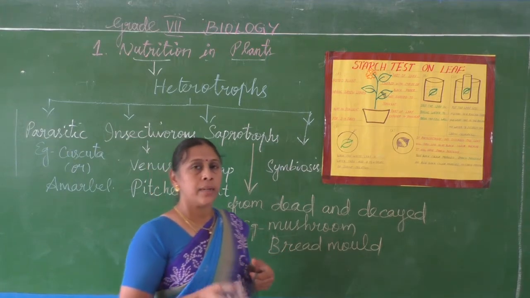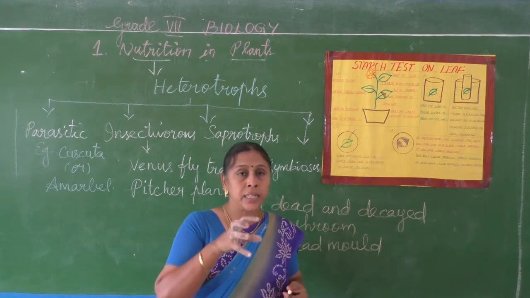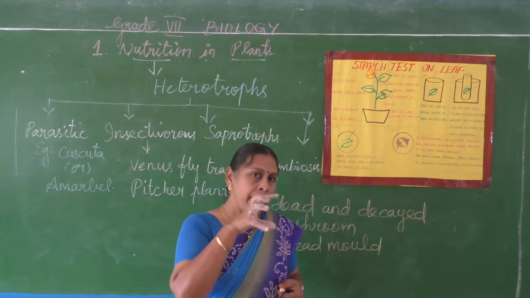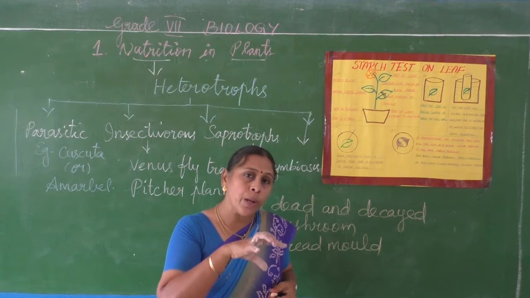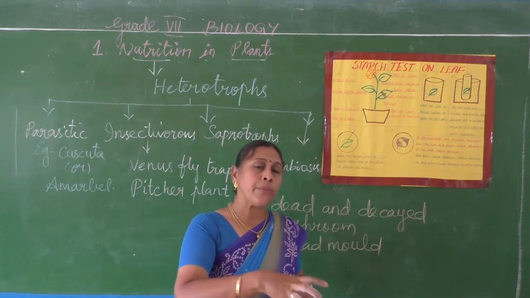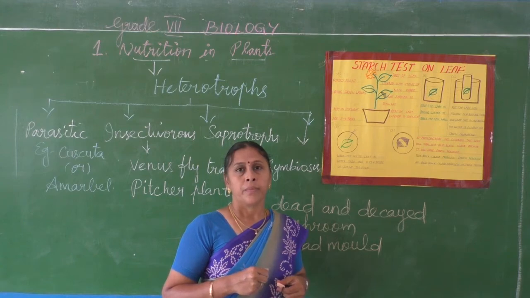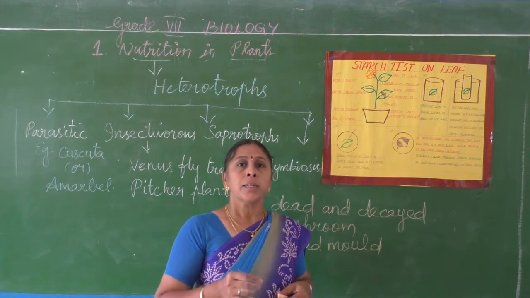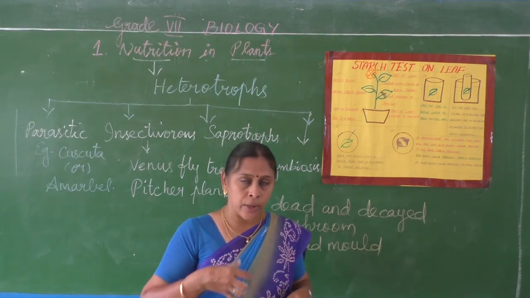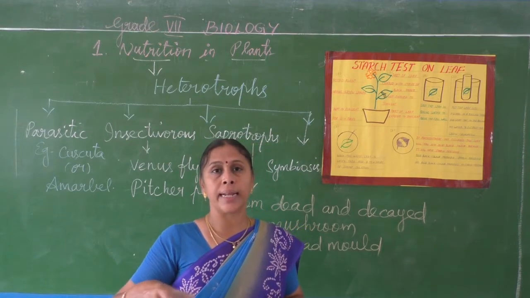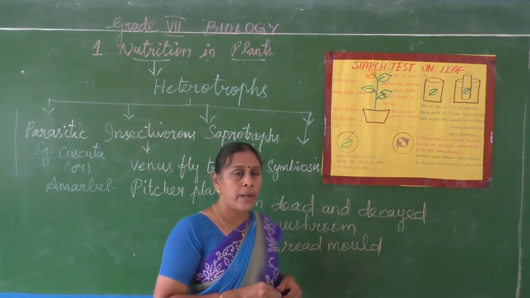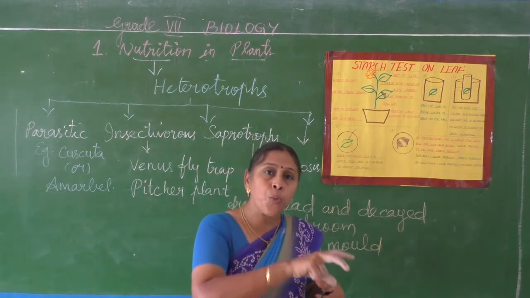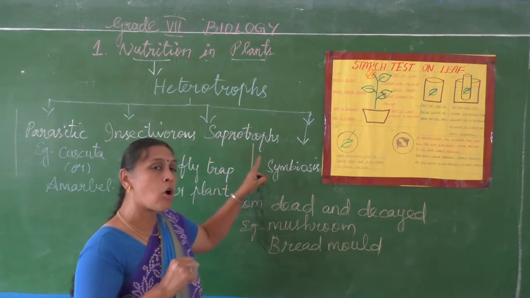What it will do means, it will secrete some digestive juices on the substratum on which it grows, and it will make that area into soluble form, and it will absorb the nutrients from that. So this mode of nutrition in which the plants absorb nourishment from the dead and decayed organisms in soluble form is called saprotrophic mode of nutrition, and the organisms having such mode of nutrition are called saprotrophs.